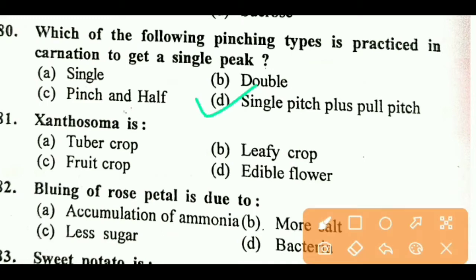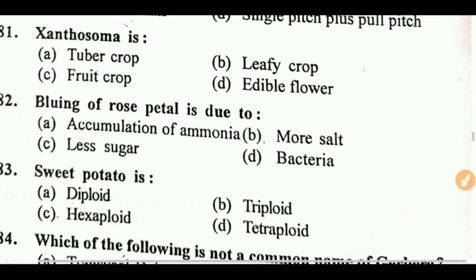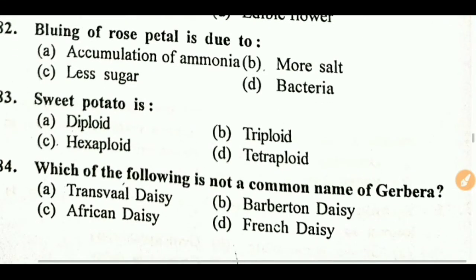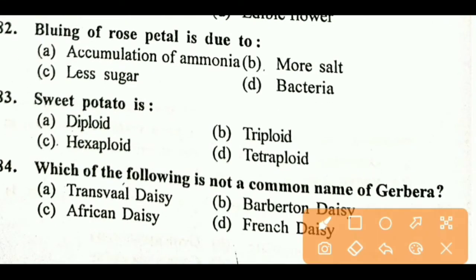Right answer is D, single pinch plus pull pinch. Next question. Xanthosoma is a tuber crop. Next question. Bluing of rose petal is due to. Right answer is A, accumulation of ammonia.